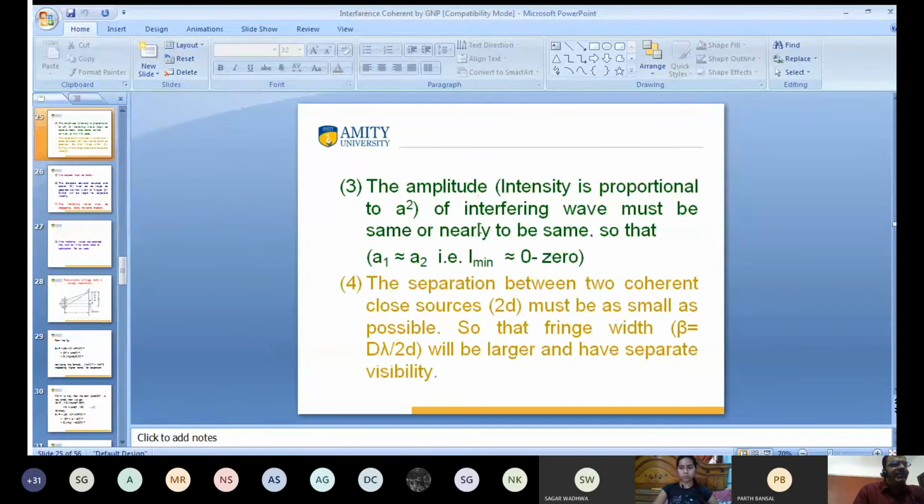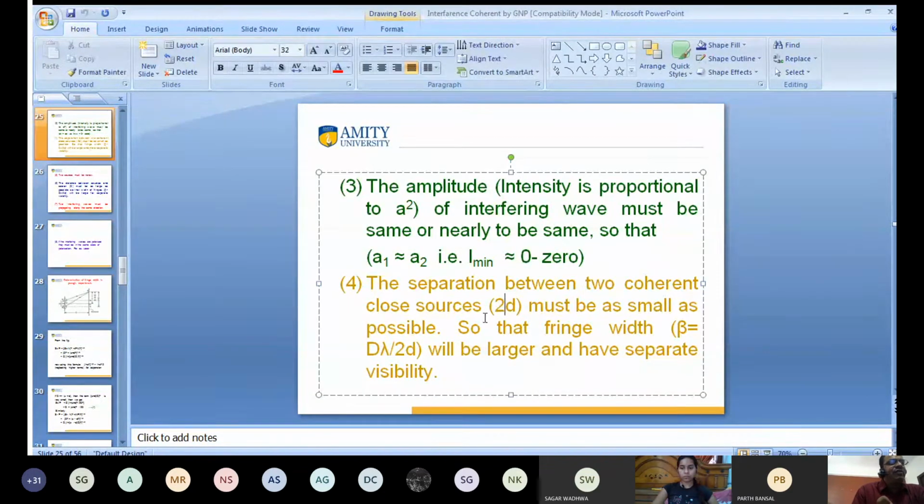The third condition is that the difference of amplitudes will be minimum, or nearly the same. Why? Because we want the minimum intensity to be close to 0. It is not exactly 0, but tends to 0. Then we get dark fringes, and we can say the intensity is minimum. And the separation between the two coherent sources, 2d, will be very small. Why? Again, I want to explain this one.